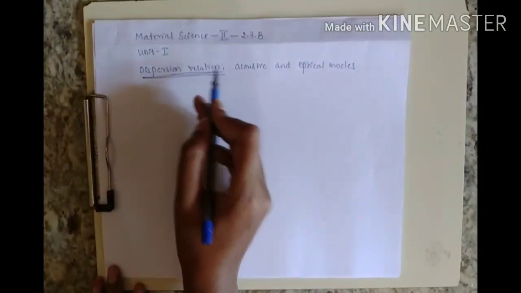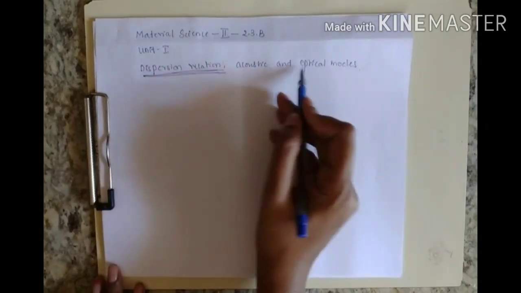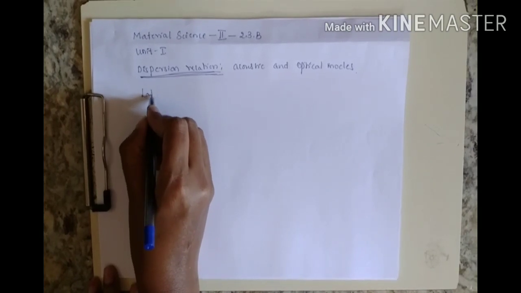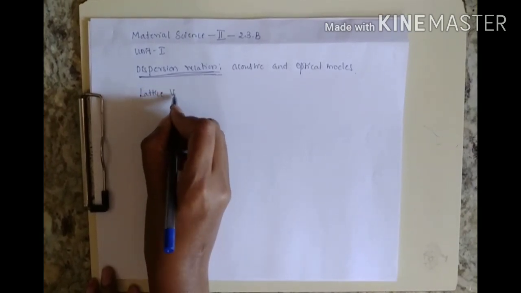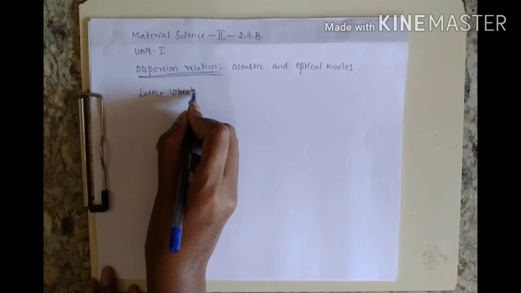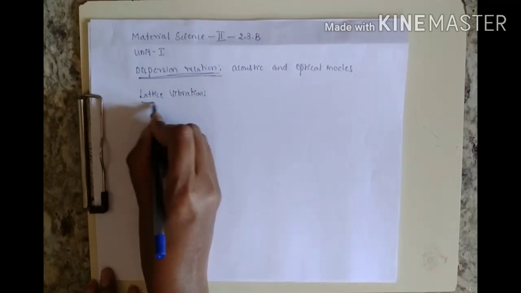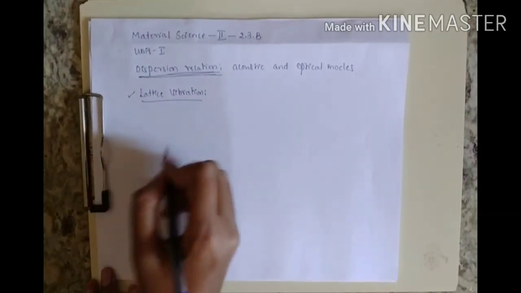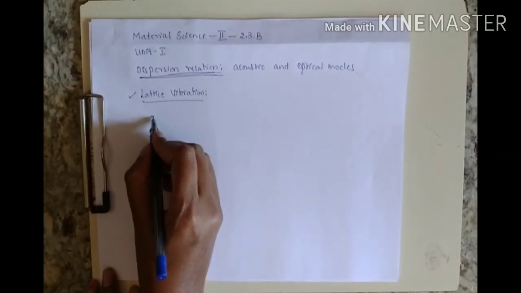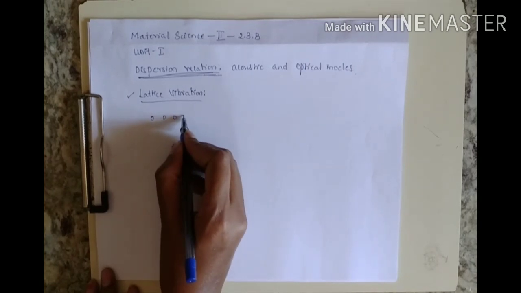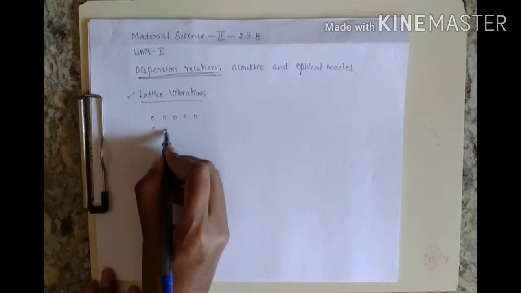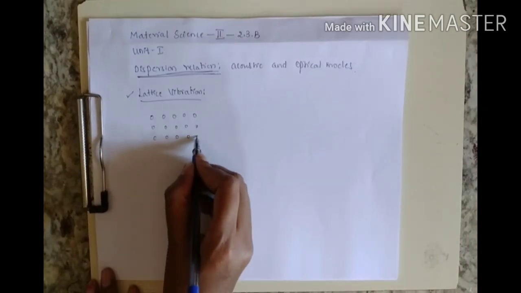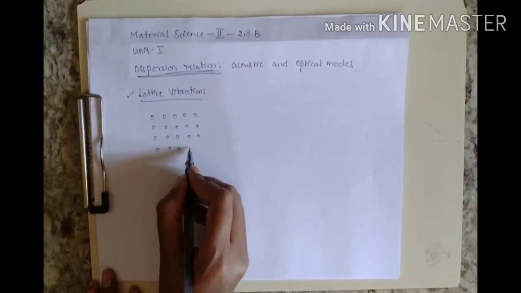In order to understand the dispersion relation, that is the different modes, acoustic and optical modes, we need to study lattice vibration. Means we need to study the dynamics of the crystal. First we'll study what is lattice vibration. What is a lattice? It is the periodic arrangement of atoms. Here the atoms are arranged periodically in a 3D manner, and this forms the solid crystal.